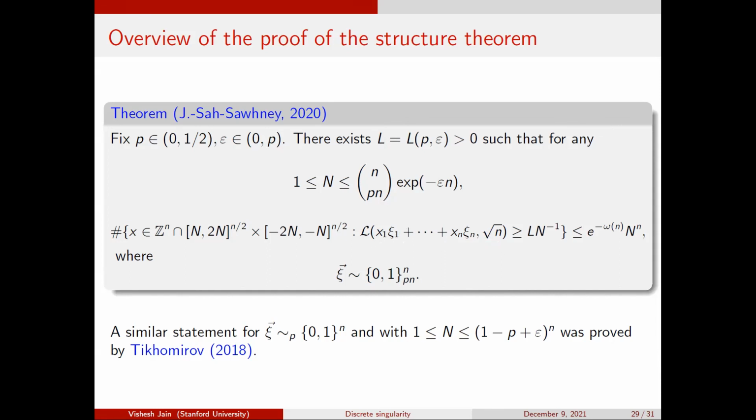In Tikhomirov's framework, you think about this function as a function on the lattice. So now I have a point on the lattice, and the lattice has the concentration function, and you try to think about this as a large deviations problem. You choose a random point on the lattice. What's the probability that it has bad anti-concentration? And now you want to prove some large deviations estimate. So you really think about the anti-concentration function as a function on lattice vectors.